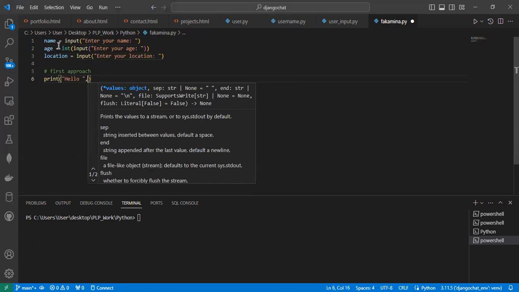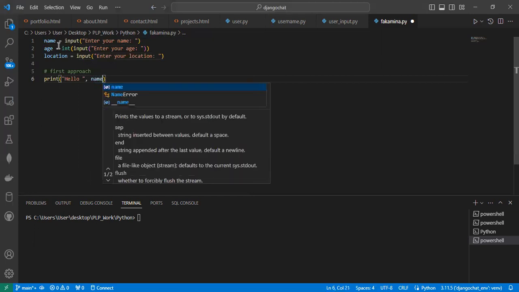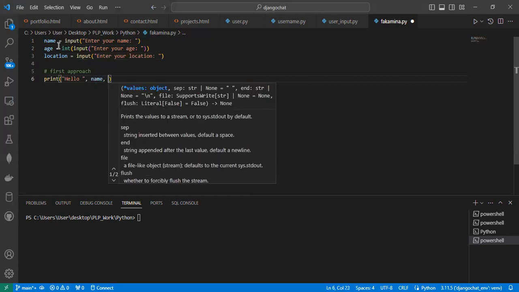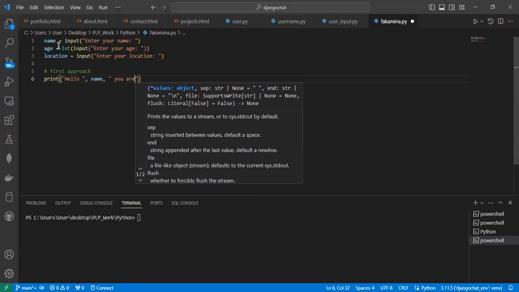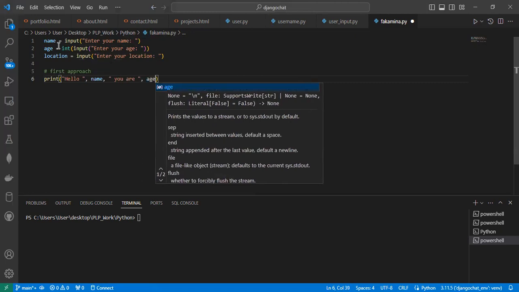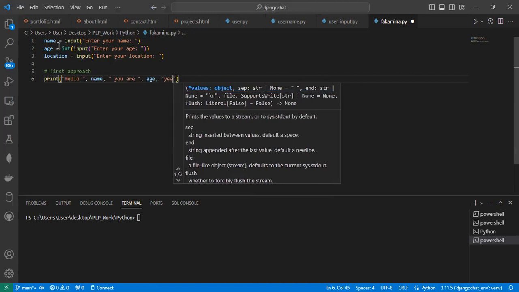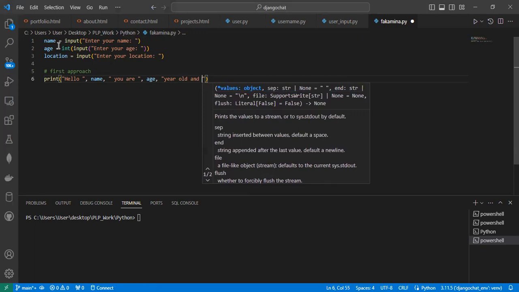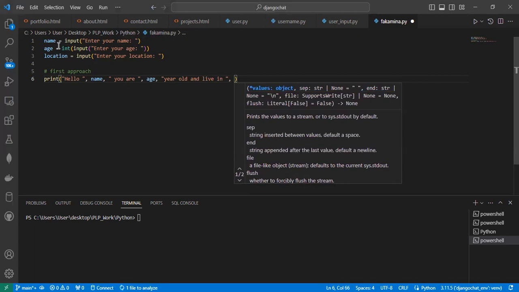In Python, commas let you join items within one print. So hello, name, another comma, you are, age, old, and live in, location.